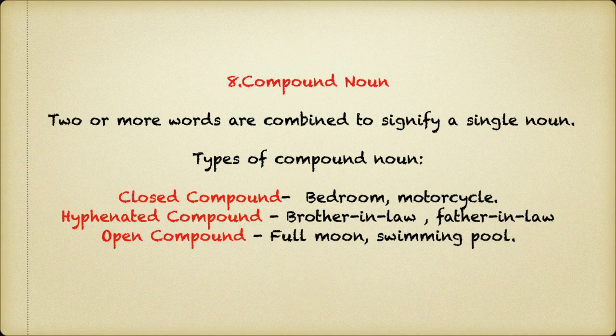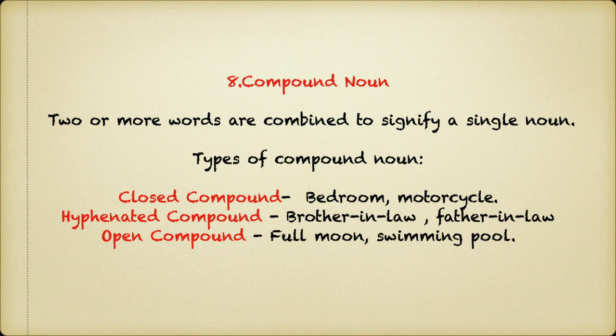Now moving on to the compound noun. Compound noun are 2 or more words combined to signify a single noun. What did I say? I am repeating. 2 or more words combined to signify a single noun, that is compound noun. 2 words are coming together, means we are joining 2 words. There are 3 types of compound noun. Those are closed compound noun, hyphenated compound noun and open compound noun.